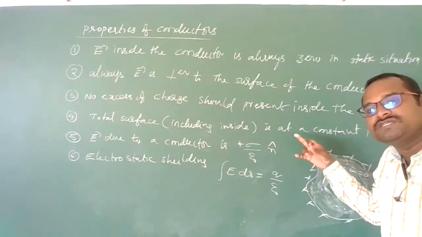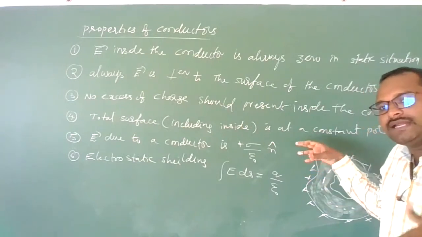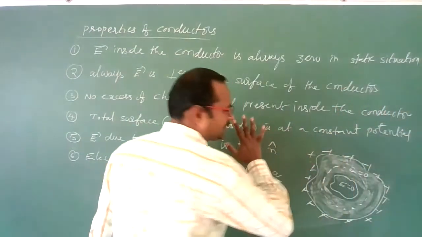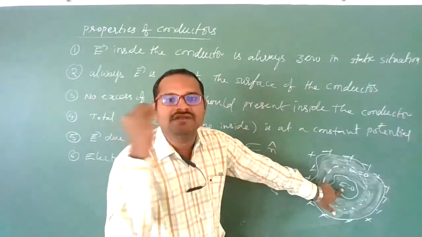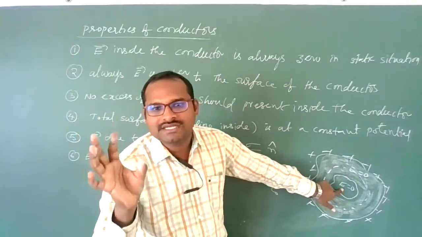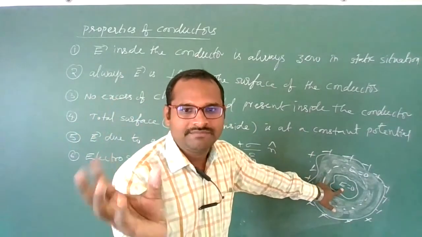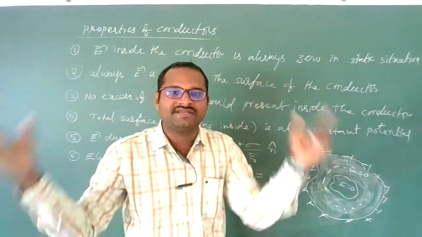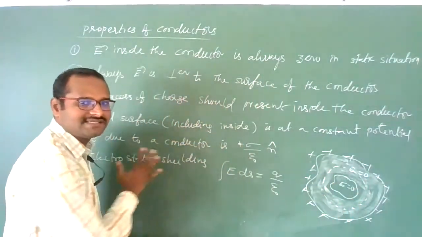Whatever charge is present on the surface of the conductor, or whatever electric field you expose the conductor to from outside, the electric field inside the cavity is always zero. So any electrically sensitive instrument can be protected from the external electric field or external charges. That property of a conductor is called electrostatic shielding.